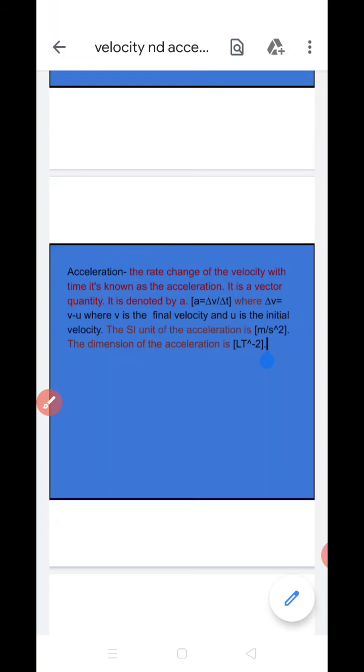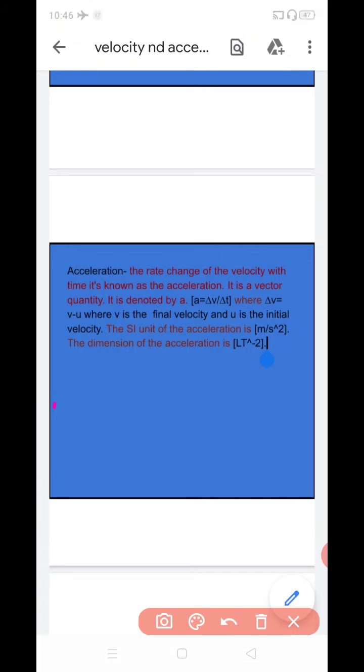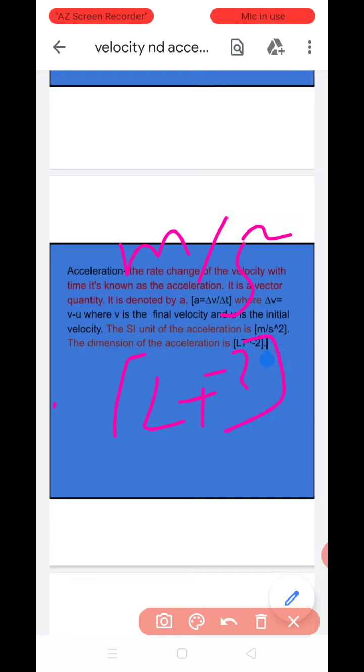And the SI unit of the acceleration is meter per second square. Meter per second square. Clear? And the dimension of the acceleration is LT power minus 2. Clear?